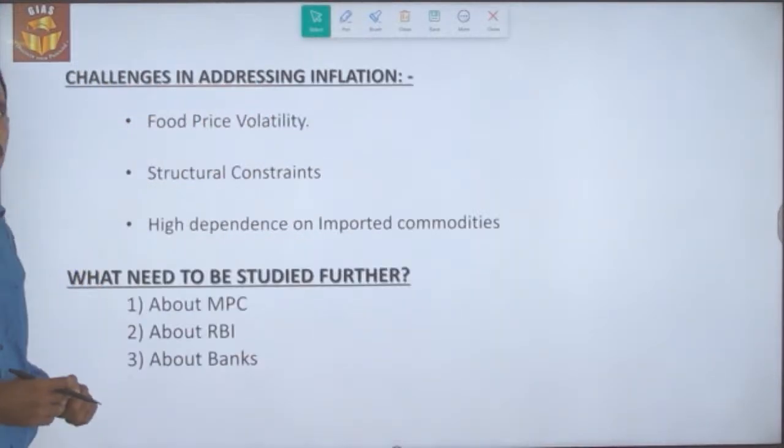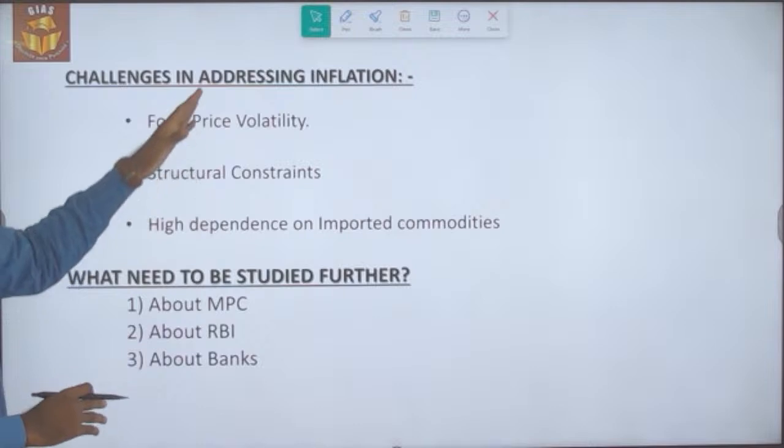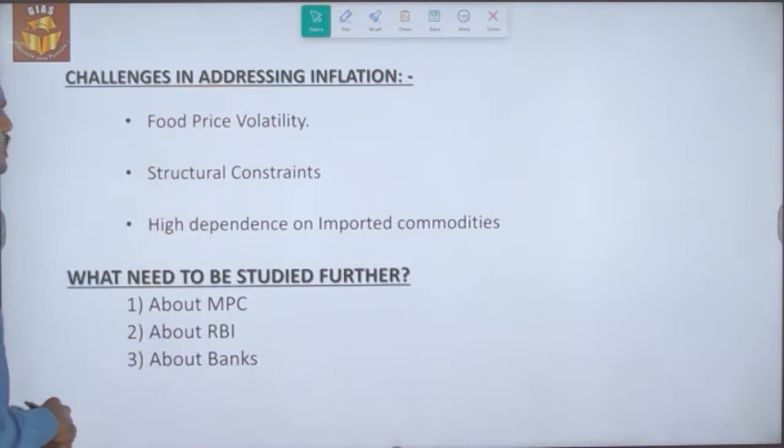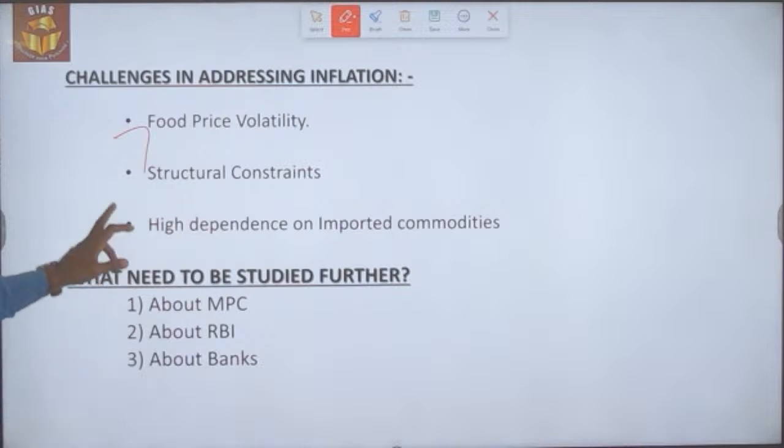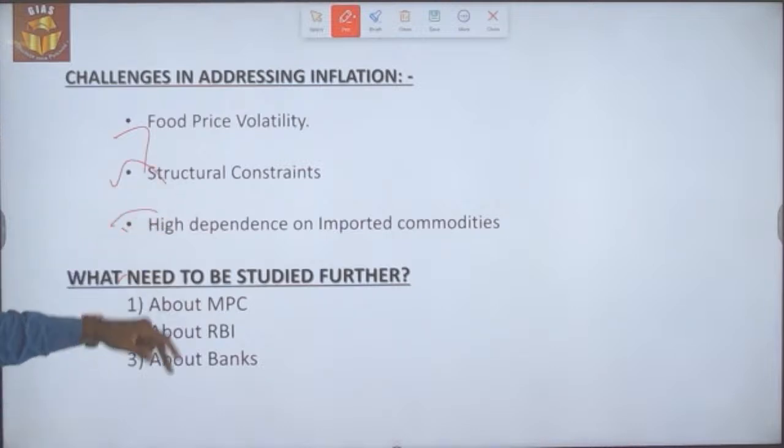And what challenges the country will be facing in addressing inflation? The first and foremost challenge is food price volatility, and then structural constraints. Thirdly, high dependence on imported commodities. So these are the challenges in addressing inflation in an economy.